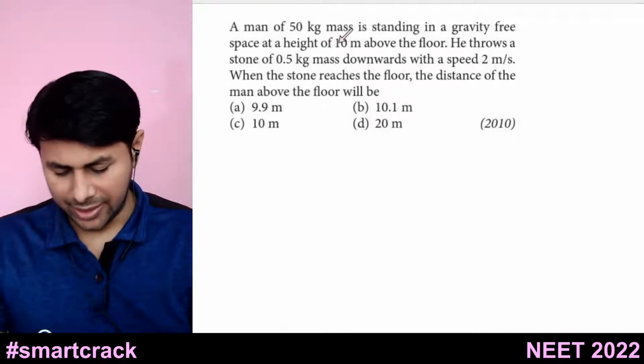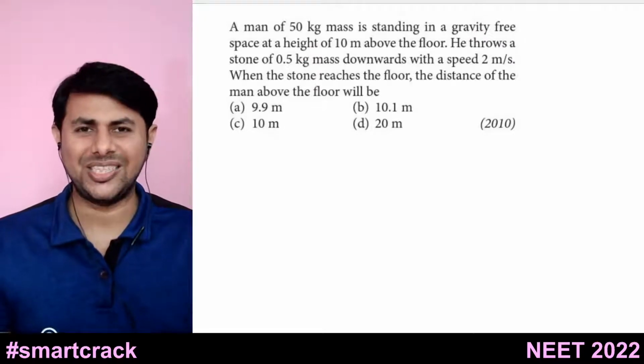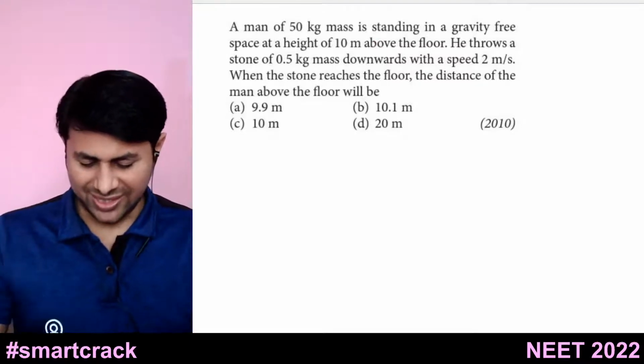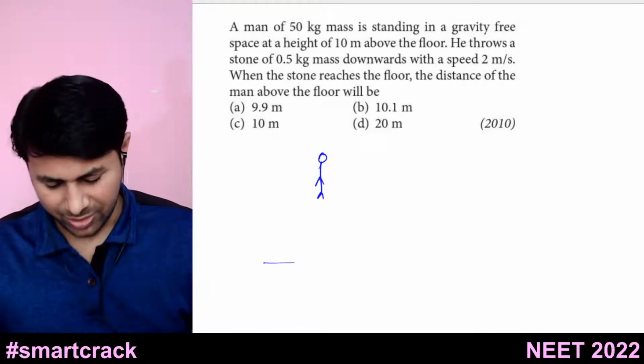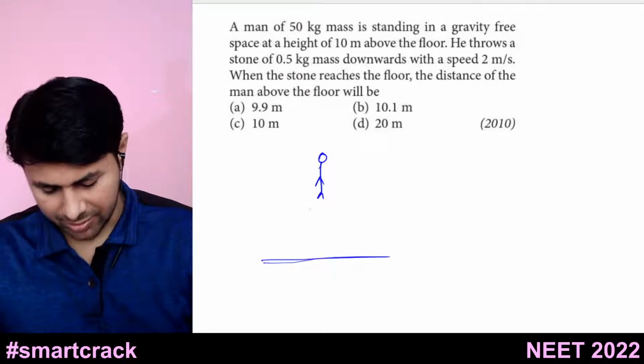A man of 50 kg mass is standing in a gravity free space. So space is free of gravity, there is no gravity, at a height of 10 meters. So the man is not standing, he is floating at a height of 10 meters. So the floor is here, 10 meters above the floor. This is 10 meters.